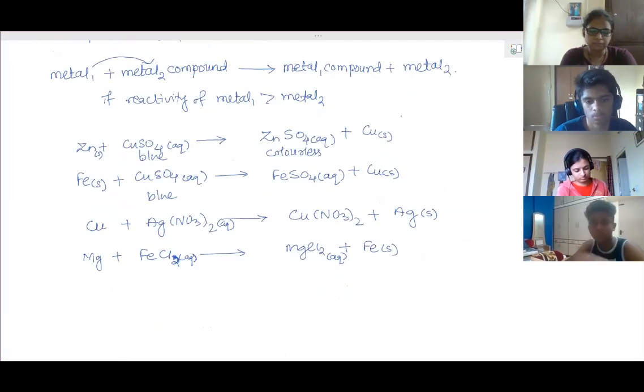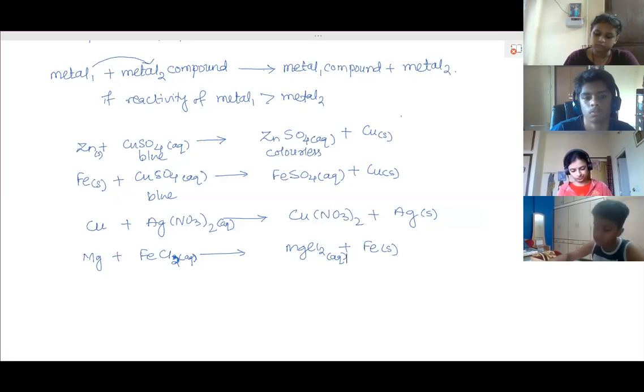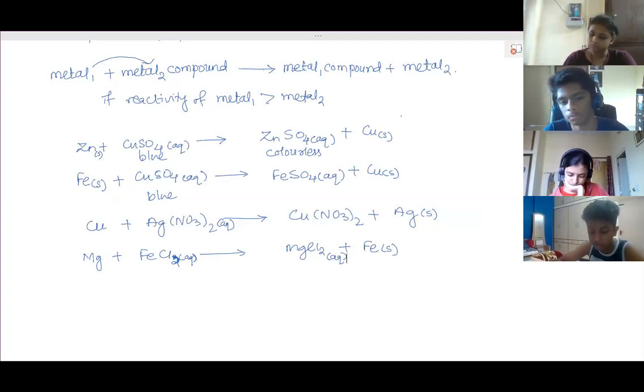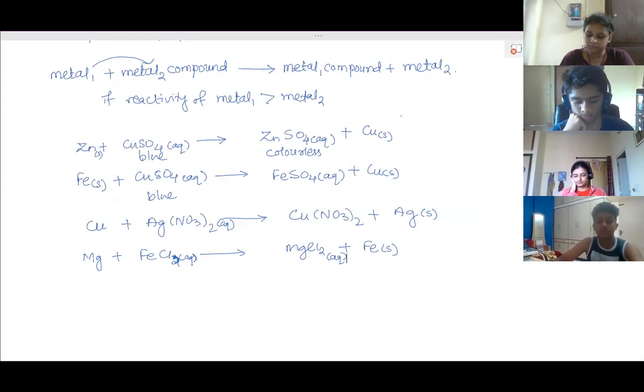Okay. The next part we have to learn is how metals and non-metals react and combine. In a compound, metal and non-metals combine together. NaCl: sodium is a metal, chlorine is a non-metal. Then copper chloride, calcium chloride, magnesium chloride, magnesium oxide, calcium oxide.